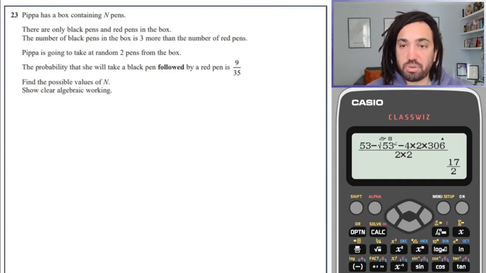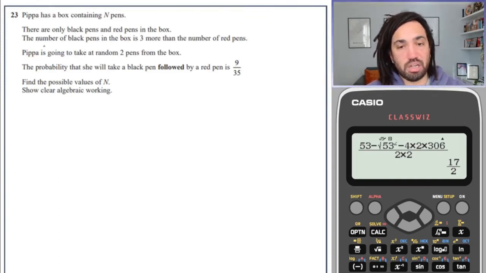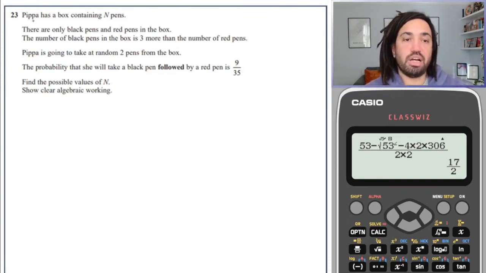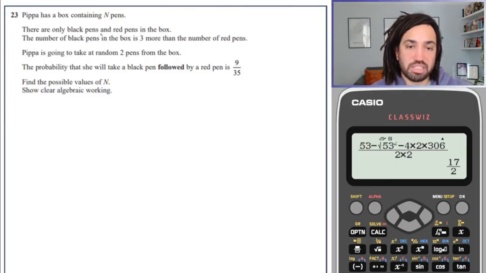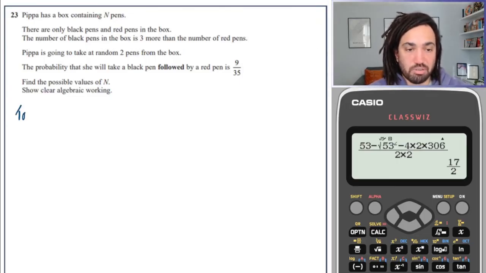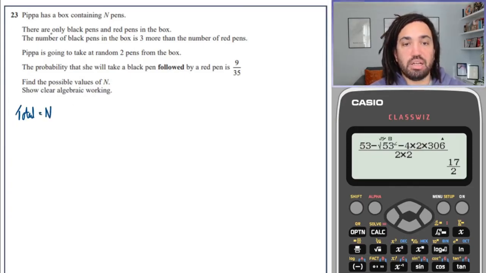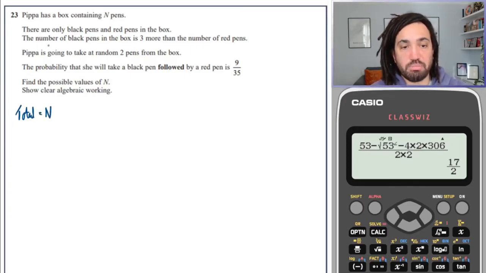Okay, so another question very similar to the last one, but a bit trickier. So she has a box containing n pens. So what I'll do once again is I'll write total is equal to n. There are only black and red pens in the box. The number of black pens in the box is 3 more than the number of red pens.